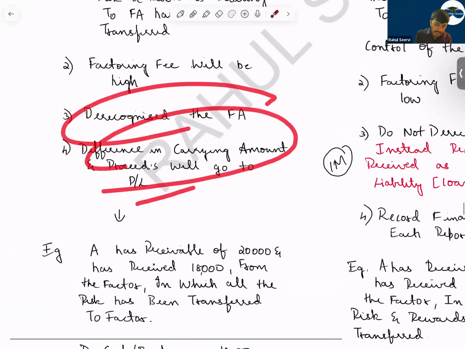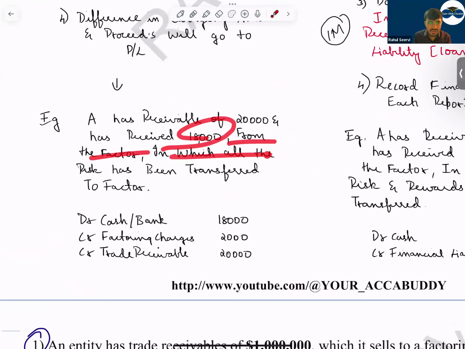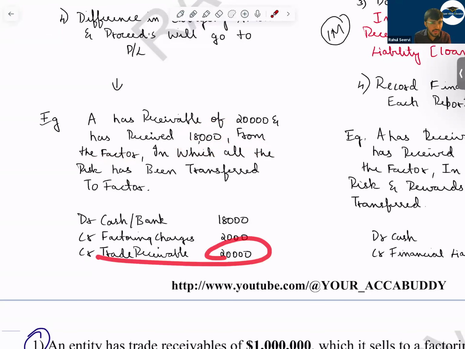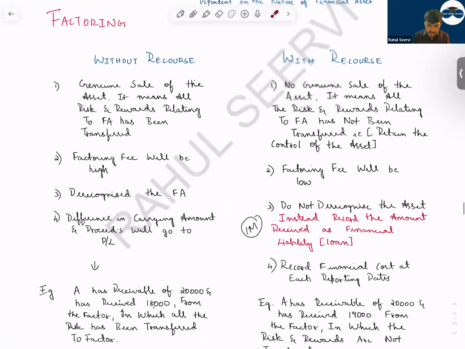Now see the example. A has a receivable of 20,000 and has received 18,000 from the factor, in which risk and rewards are transferred. So we have received 18,000. I remove my receivable of 20,000 and the remaining 2,000 will go to P&L as an expense. This is not credit here, it's debit, sorry. It's debit here, and it will be an expense. I hope everyone has understood this part. With this, the derecognition of financial assets is clear to everyone.